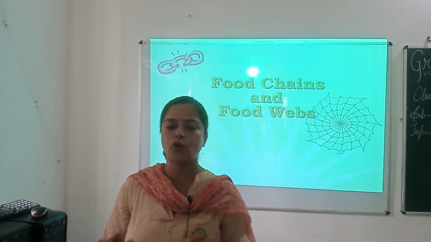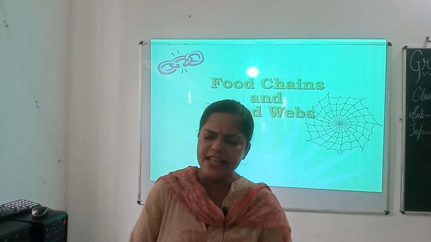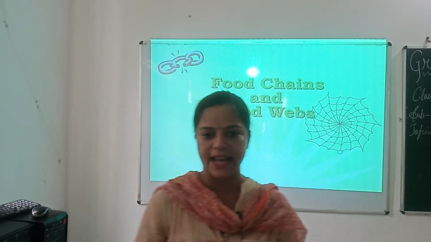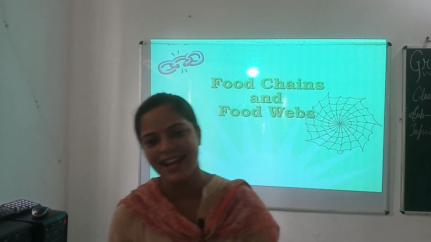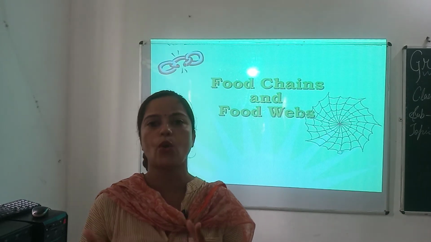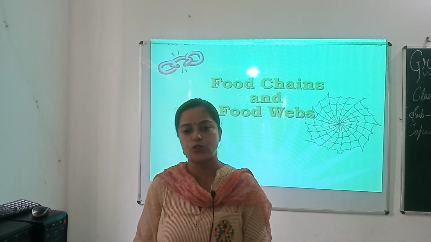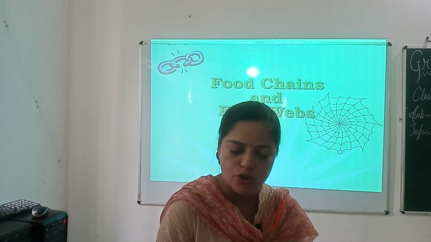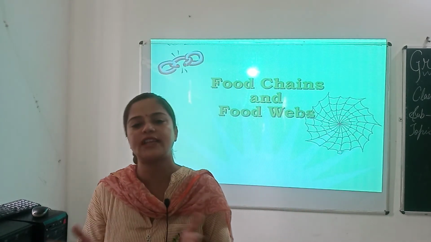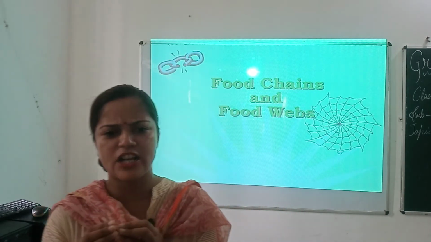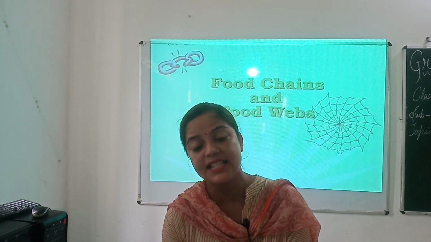During energy flow in a food chain, at each trophic level, most of the energy is lost in the environment and very little energy is transferred to the next level.